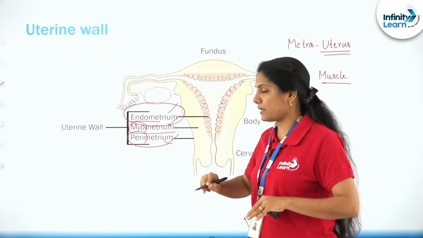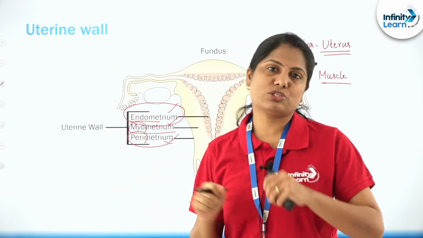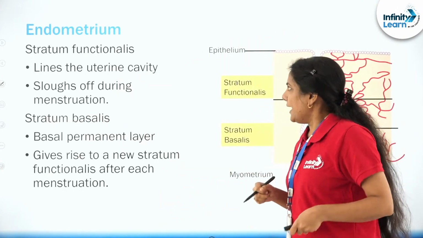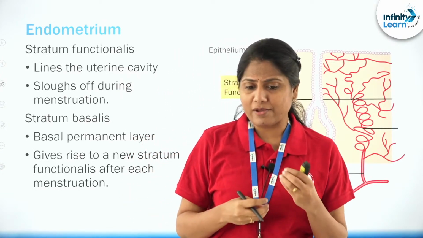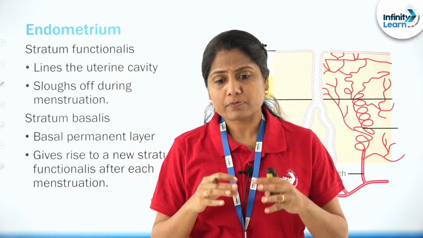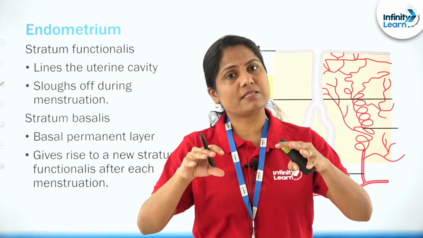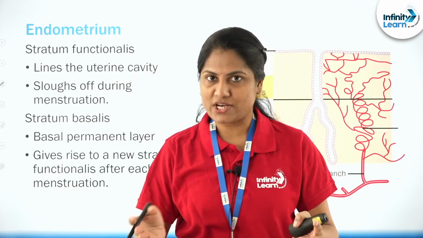This endometrium is what we are specifically concerned with when it comes to the menstrual cycle, right? From the NCERT level you would have understood that the endometrium is ruptured, sloughed off and shed.